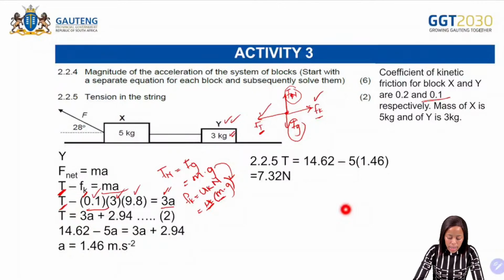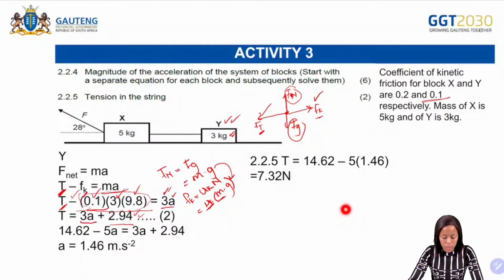So then again, we need to solve. When we solve this one here, it gives us 2,94. So what did we do? On the right-hand side, we had 3a, and then we solved for the kinetic friction. When you take it to the other side, it changes sign and becomes positive. So again, remember, you need to make T the subject of the formula.